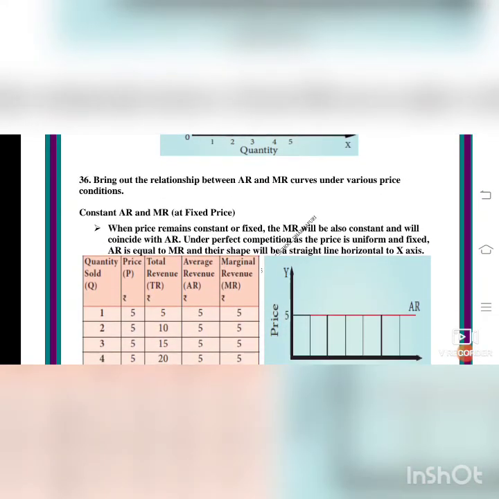When price remains constant or fixed, MR will also be constant and will coincide with AR. You see the diagram. In this case, you see the diagram. Output, x-axis is output and y-axis is price. So you see the tabular. Quantity sold is 1, 2, 3, 4, 5, 6. So the price is same.